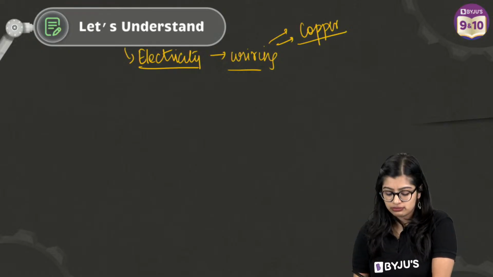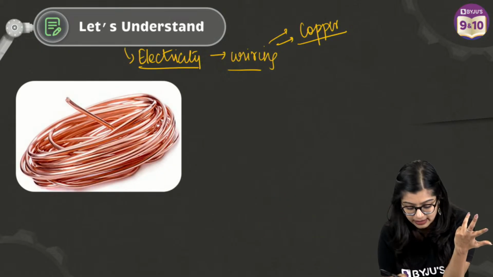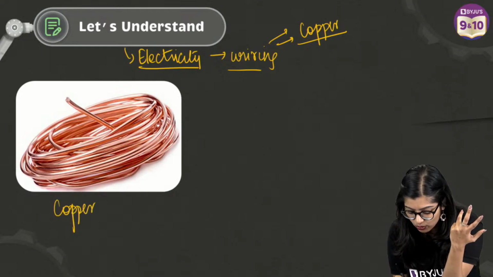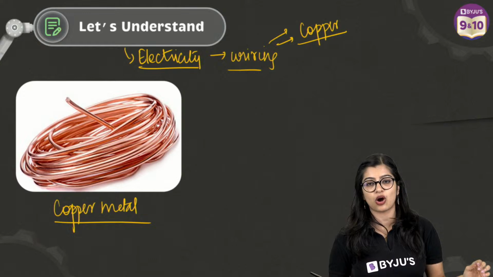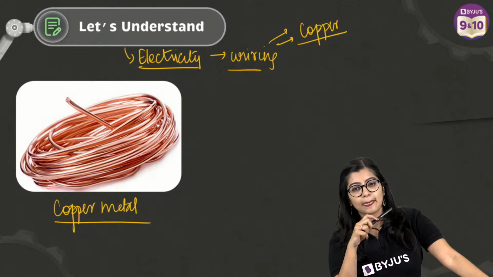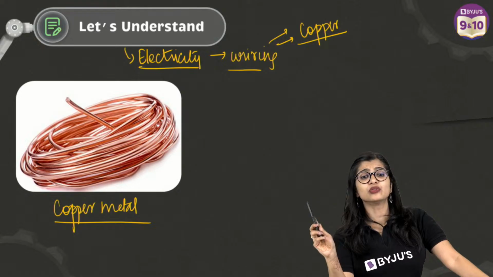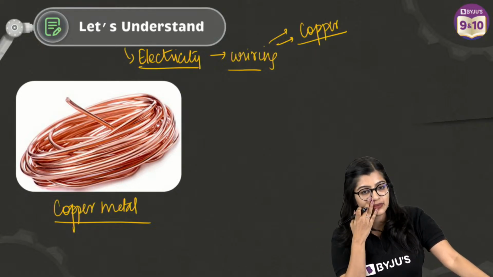Now, what if I give you one copper wire like this, right? Just a baby copper metal. Imagine if I give you copper metal and I tell you, okay, go do electric wiring in your house using this copper wire. Will you use this or no, right? Will you be using this particular copper wire or no? Yes or no? Very simple.